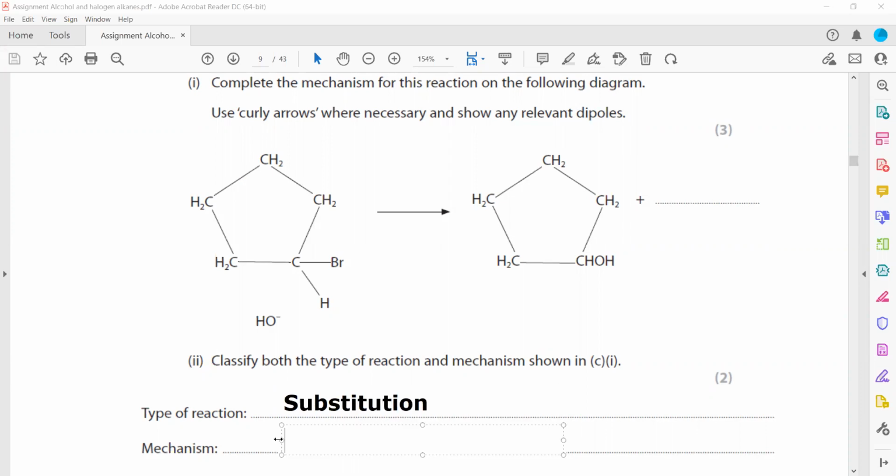Then we have to draw an arrow. Bond breaking and bond forming will take place. The carbon-bromine bond will break. The hydroxide will attack the partially positive carbon, and as a result the bromide ion will be removed. So this was about some questions related to alcohols and halogenoalkanes.